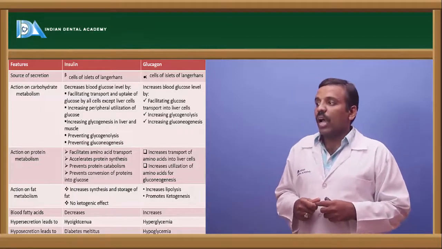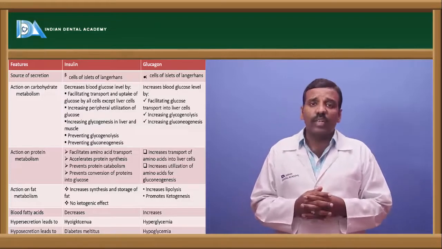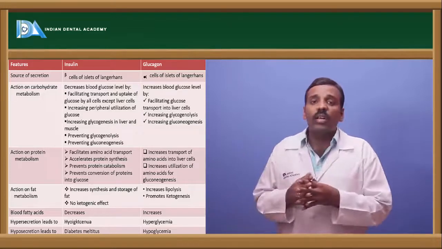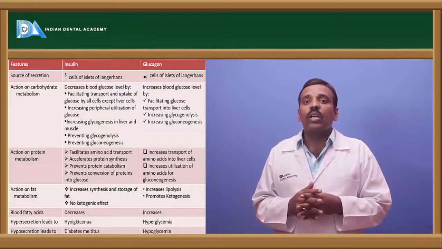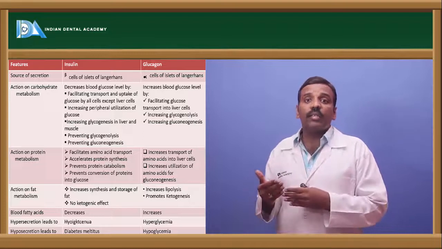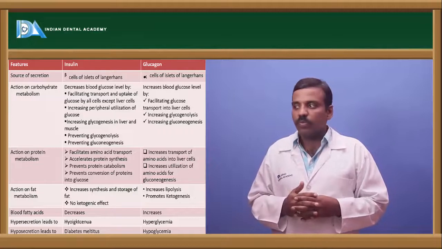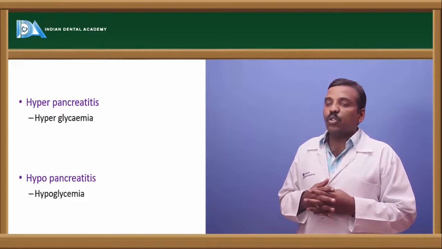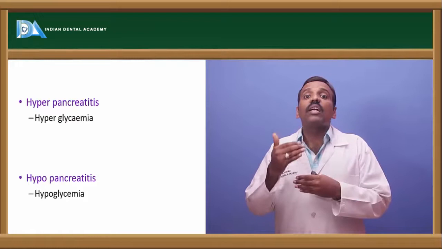And next, hypersecretion of insulin leads to suppression of the glucose, and that is hypoglycemia. Hyperglycemia, in the sense that glucose levels are increased, is caused by glucagon. Hypersecretion of glucagon leads to hyperglycemia, where the glucose levels are increased.